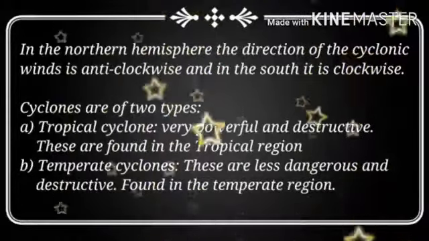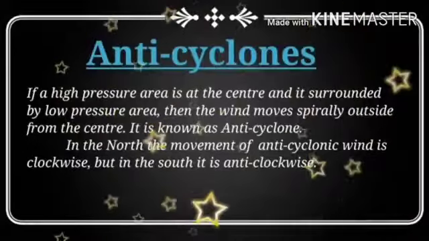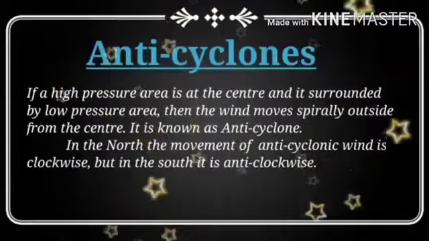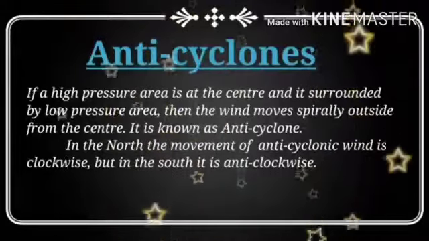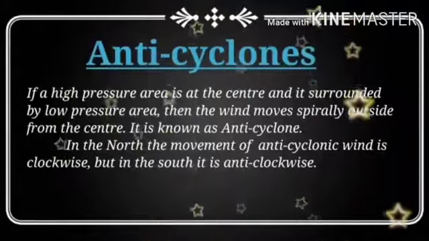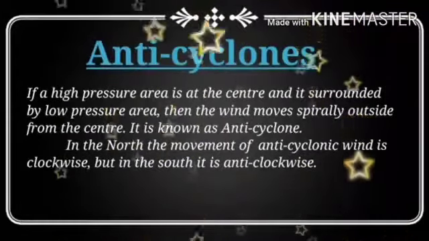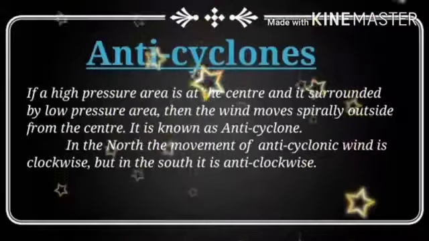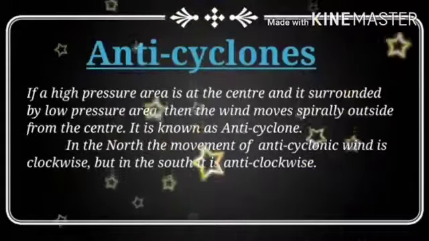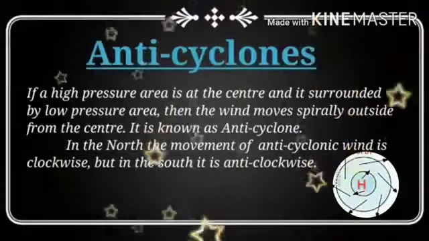Now it is about anticyclones. Anticyclones are opposite to the cyclones, because here the high pressure area is located at the center and is surrounded by low pressure area, and the wind blows spirally from the center towards outside. That is why it is called anticyclone, because it is against the cyclone, it is reverse to the cyclone. Look at this picture.